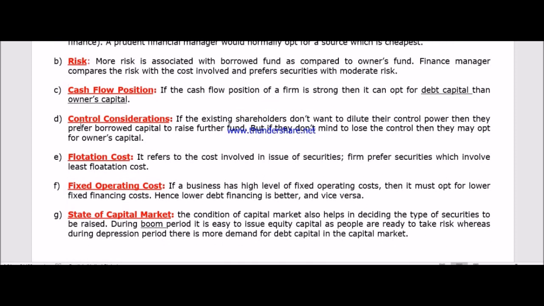Fourth point is the control consideration. What does control consideration mean? The control consideration means whether the existing shareholders want to dilute their controlling power or not. What is the meaning of existing shareholders not wanting to dilute their control power?